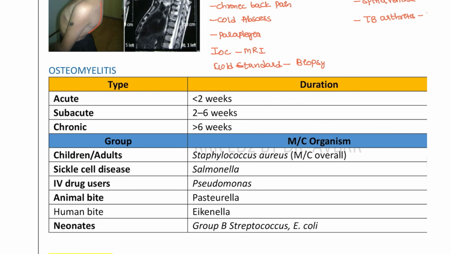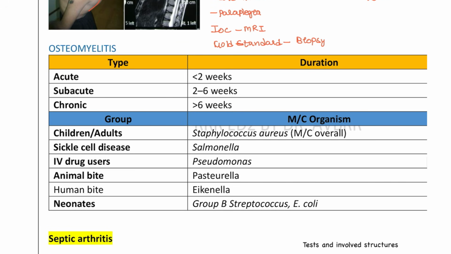Next, another infection, osteomyelitis, is subdivided into three types: acute, which is less than 2 weeks; subacute, 2 to 6 weeks; chronic is more than 6 weeks. In subacute, either the organism is less virulent or the patient has a strong immune system, right? If either of these works, the subacute is not going to present with major changes.